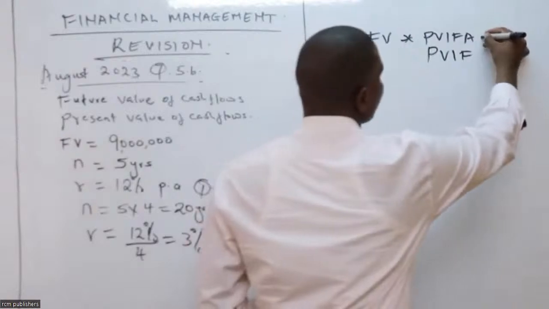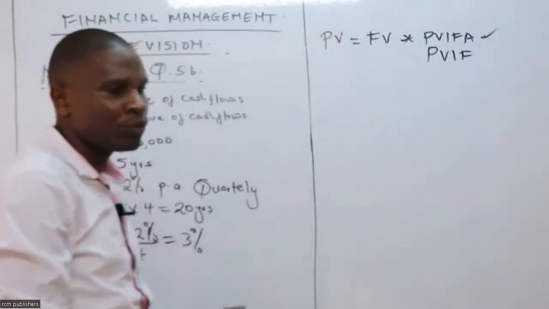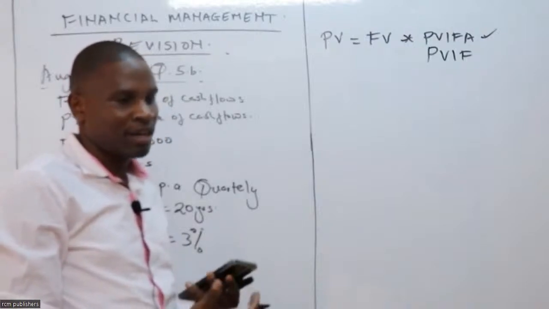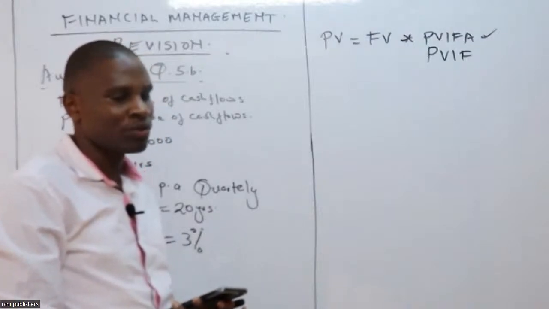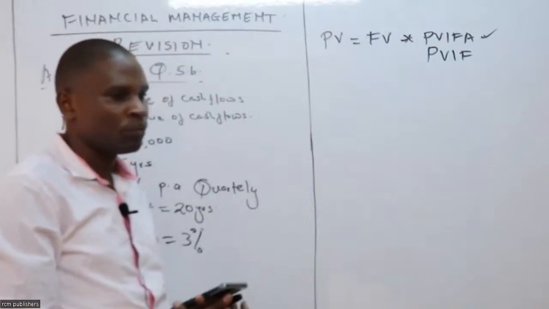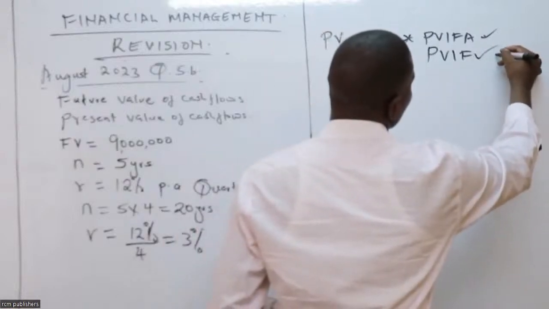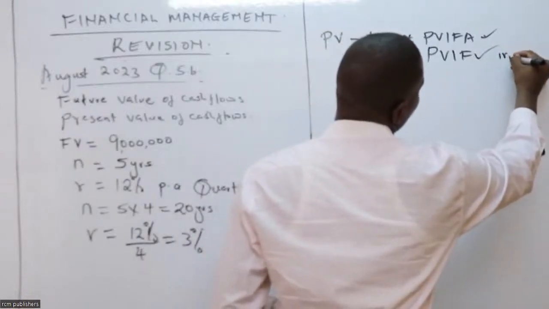When do we use PVIFA? We use it when we have similar cash flow, or uniform cash flow. For the PVIF, we use it when we have irregular cash flow.